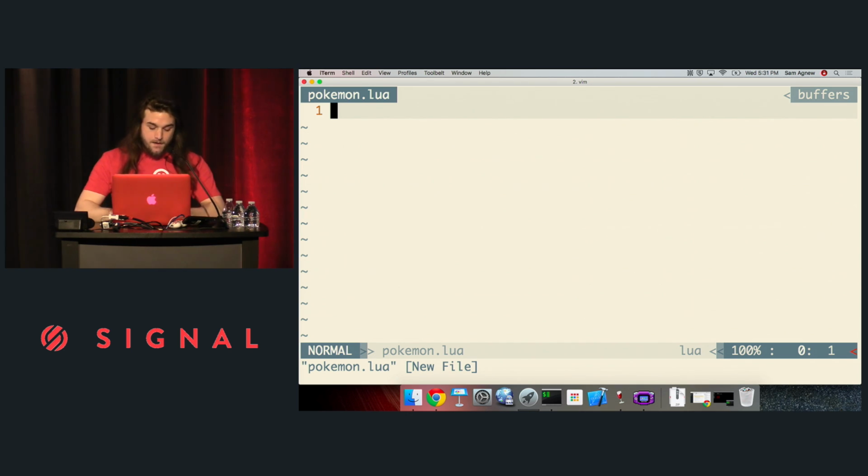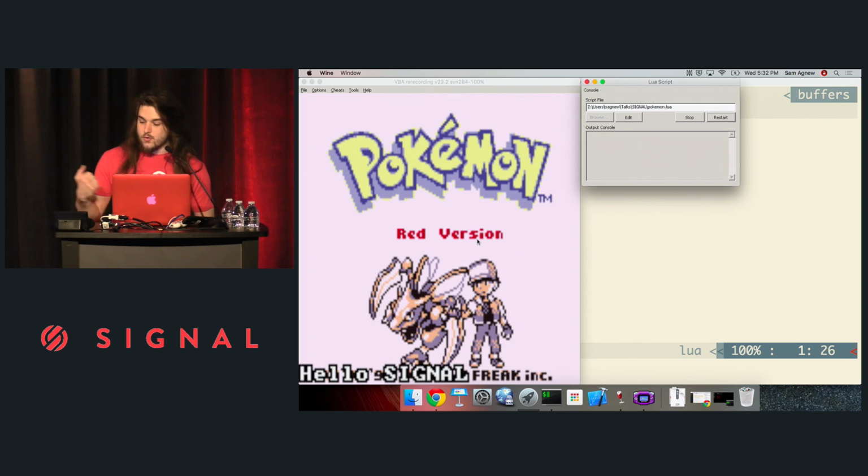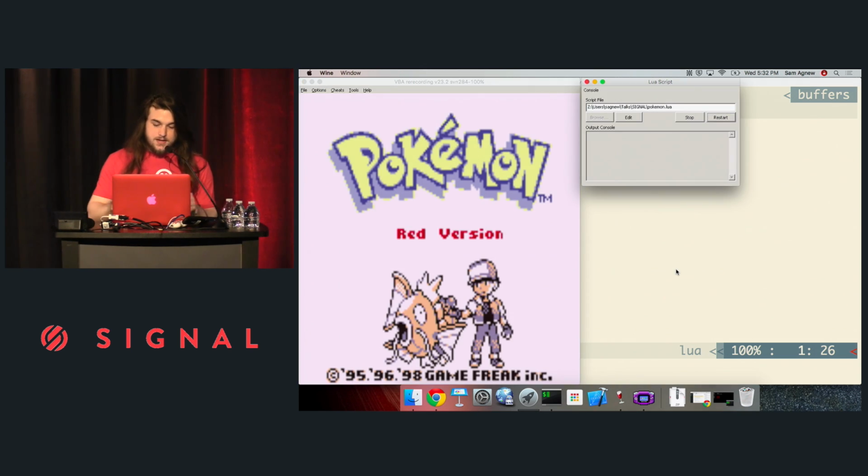It's pretty crazy. I'm going to start off by accessing this emu object, emu as in short for emulator, not the animal. So I'm going to call emu.message, and I'm just going to give it a string. It's going to say hello signal. And then if I run that file, it should say hello signal at the bottom of the screen. Cool, so our code works.